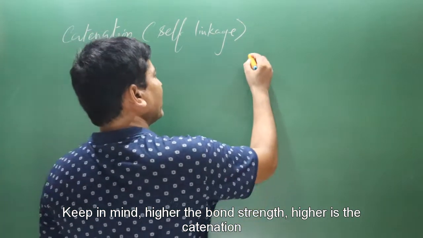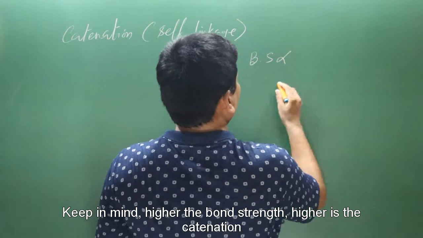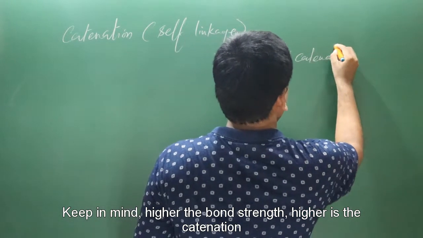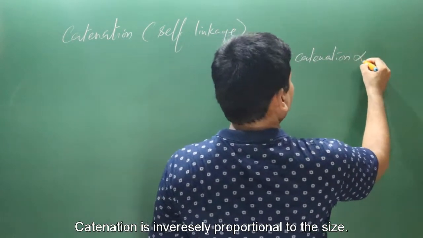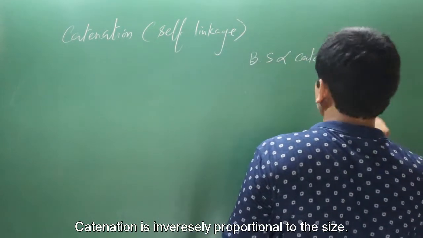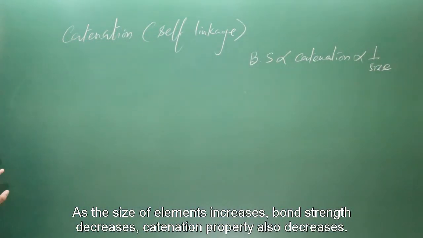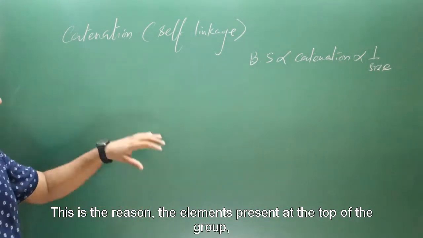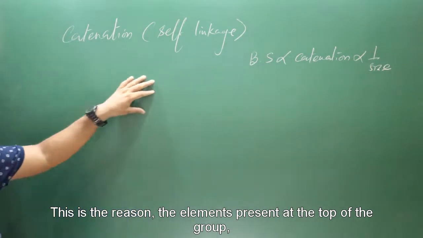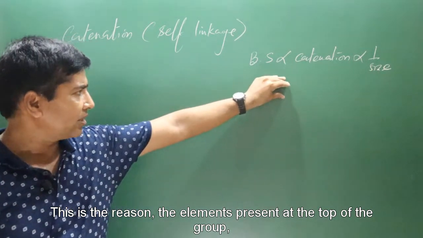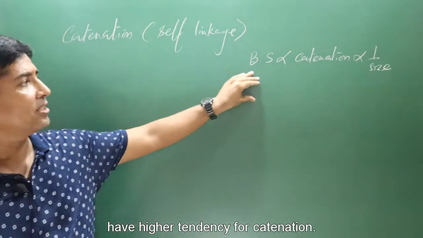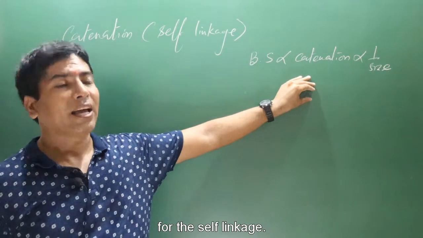Keep in mind, the higher the bond strength, the higher the catenation property. Catenation is inversely proportional to size. As the size of the element increases, bond strength decreases and the catenation property also decreases. This is the reason the elements at the top of the group have a higher tendency for catenation, for self-linkage.